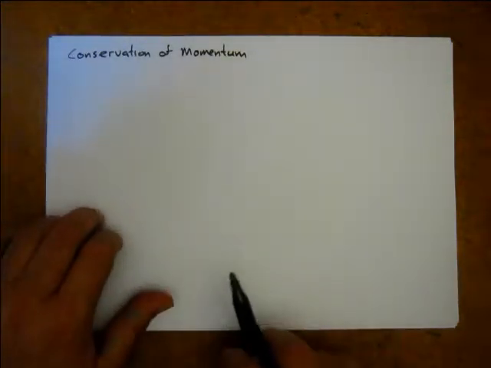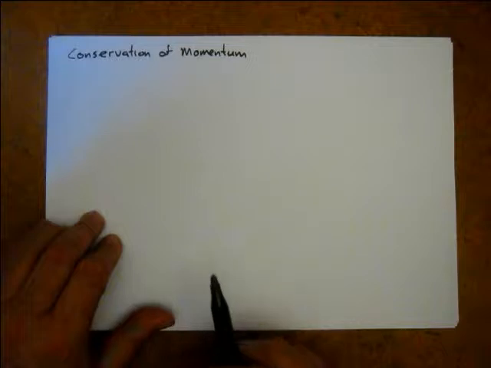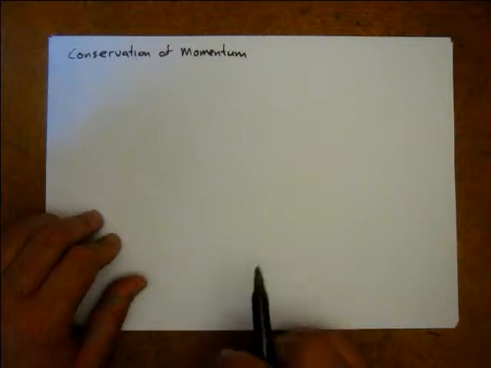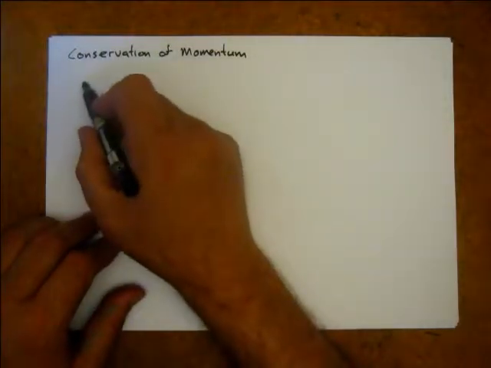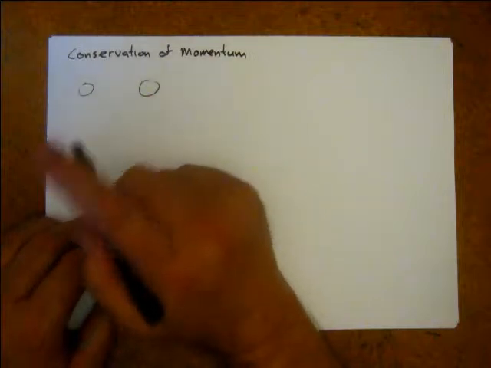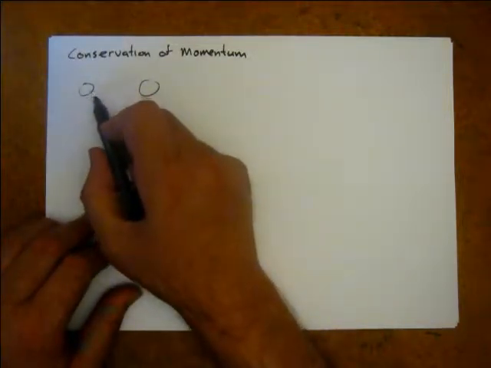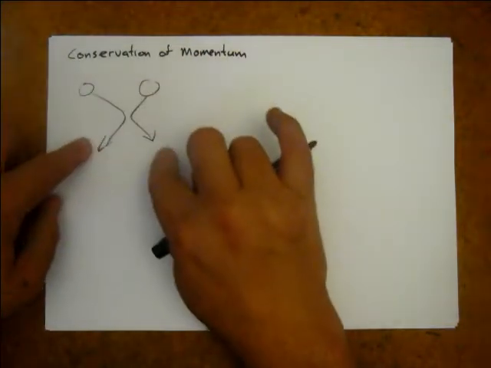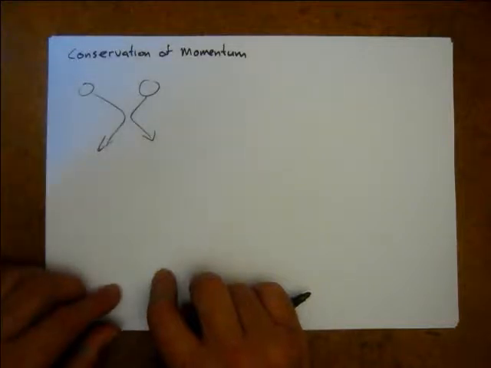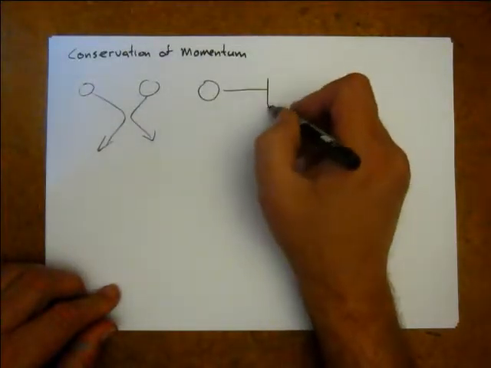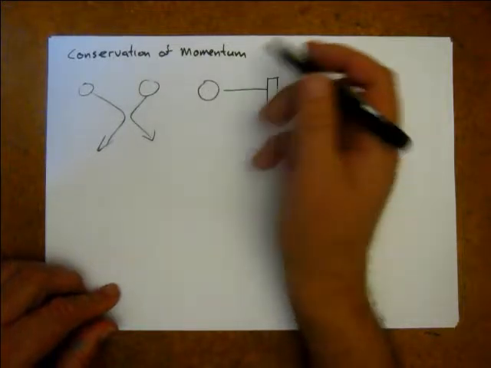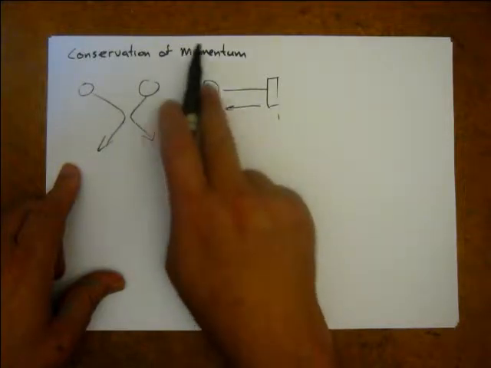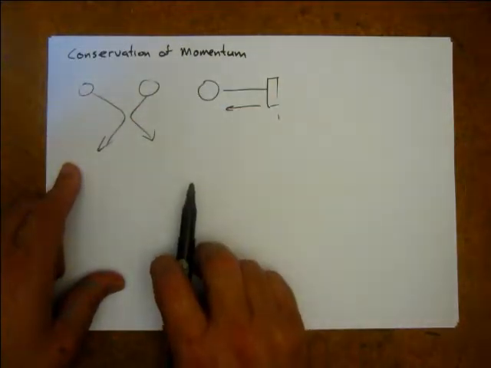And same with momentum. Momentum in a collision is conserved. So we'd better explain what a collision is. In physics, when we're talking about a collision, it's when two things interact with each other. So if we have two cue balls and they click off each other, they go bang, that's a collision. Or if we hit a cue ball and it hits a cushion, like we're playing snooker or pool or 8-ball, we hit the ball, it bounces off the cushion, it's collided with the cushion.